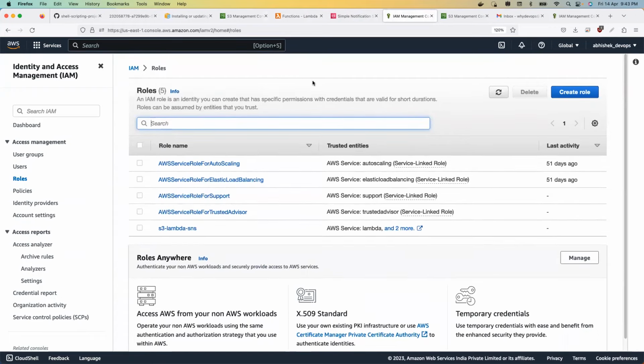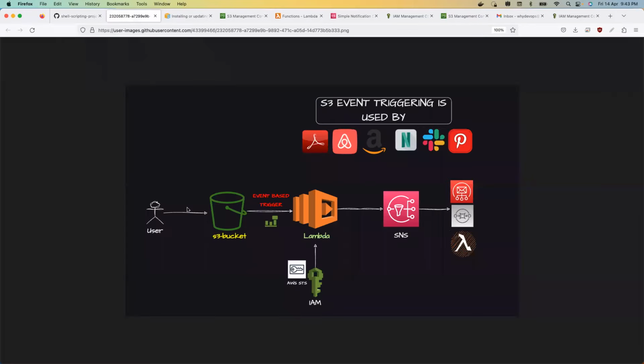All the details are available here. Whatever the installation here is, the user, we don't create the user. S3 bucket is created, Lambda is created, SNS is created, IAM role is created, and email subscription is also done. Now, let me upload a file. Sorry, 1 second.